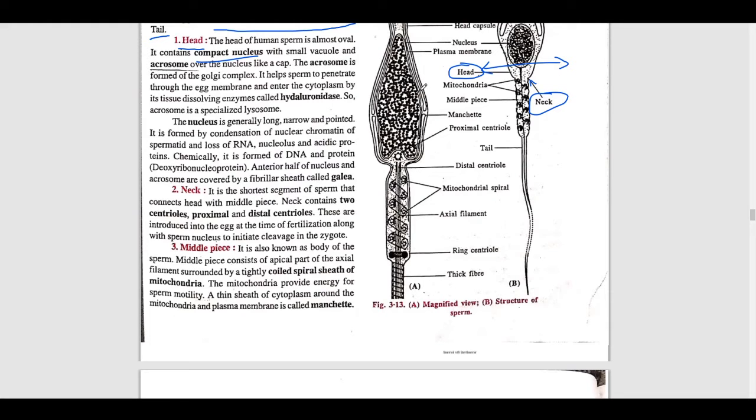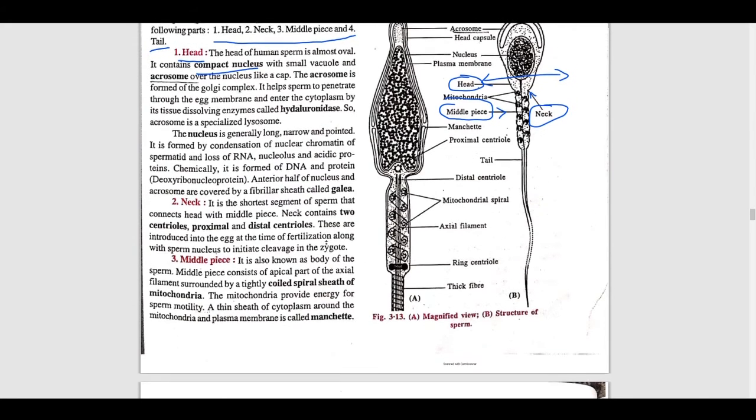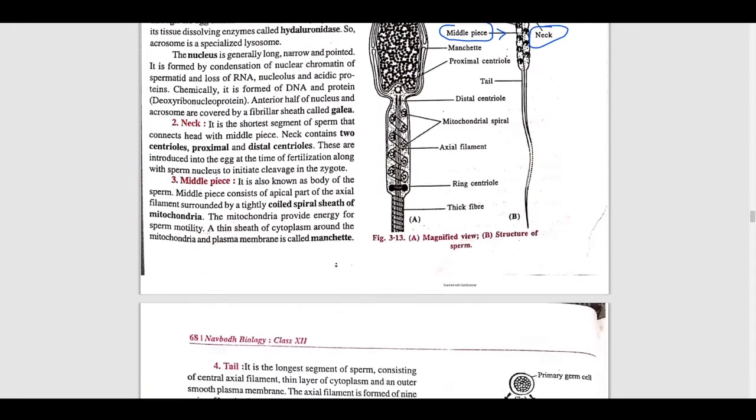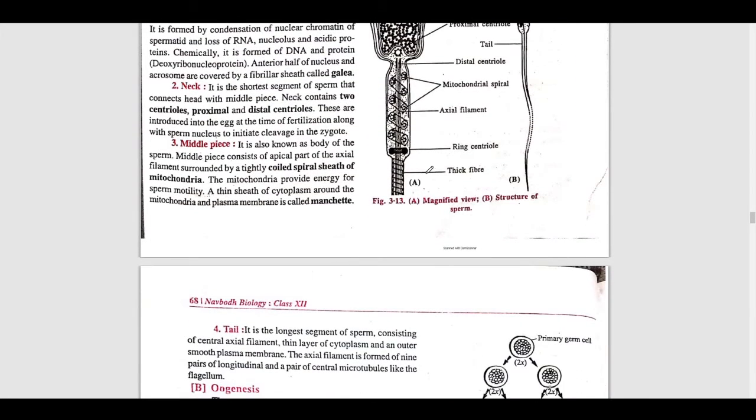Now the third is the middle piece. It is also known as the body of the sperm, right? Middle piece means the body of the sperm. The middle piece consists of the proximal part of the axial filament. You can see here it is written. The axial filament is surrounded by a tightly coiled spiral sheath of mitochondria.